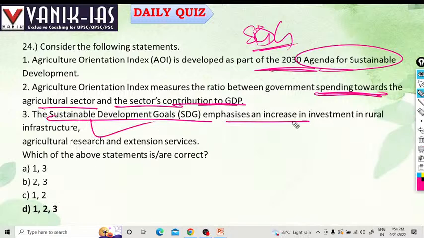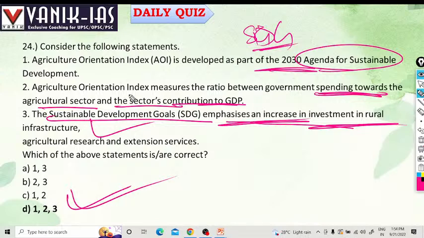So, options 1 and 3 are right. All those options are right regarding the Agriculture Orientation Index.